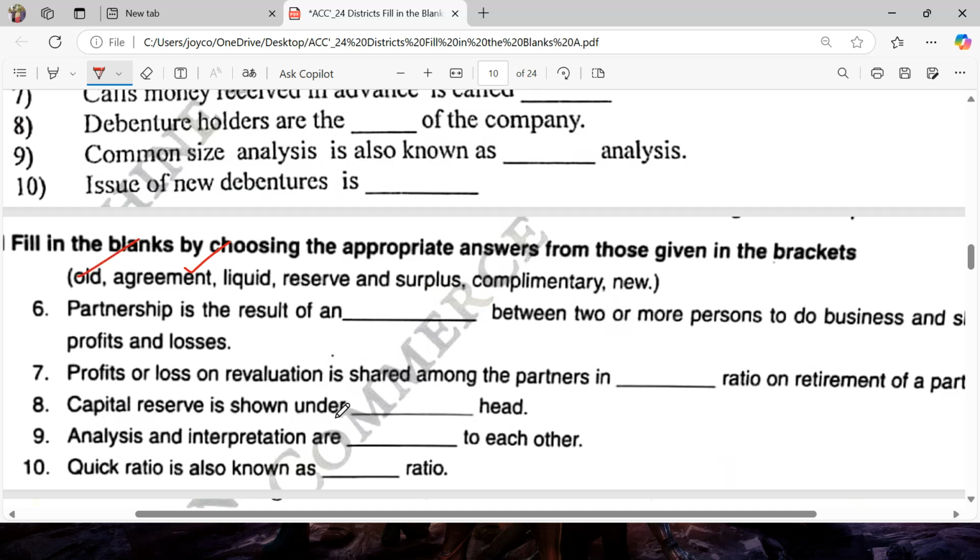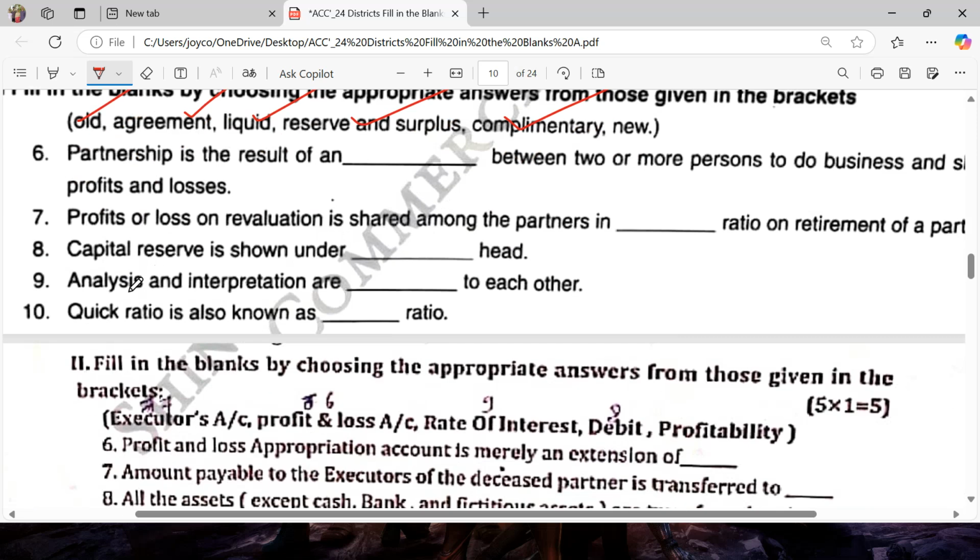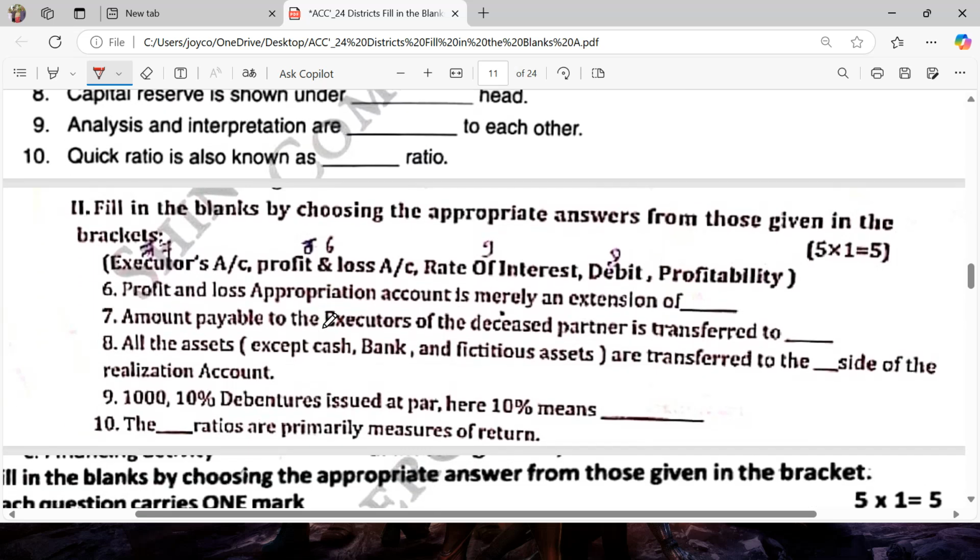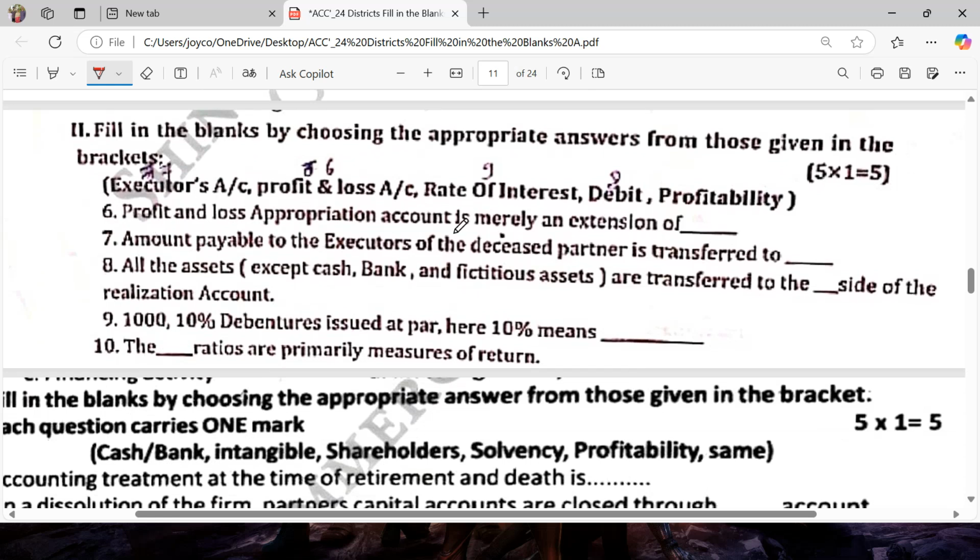Capital reserve is shown under dash at reserves and surplus. Analysis and interpretation are complementary to each other. Quick ratio is also known as liquid ratio. Next one, analysis and interpretation. Okay, complete the complementary. Okay, next one, profit and loss appropriation account is merely an extension of profit and loss account.